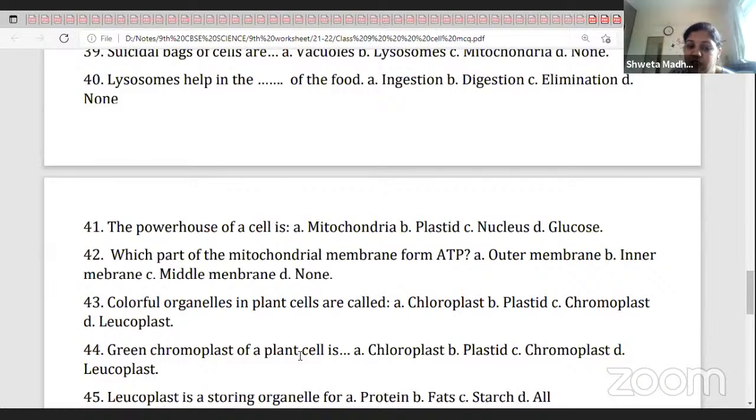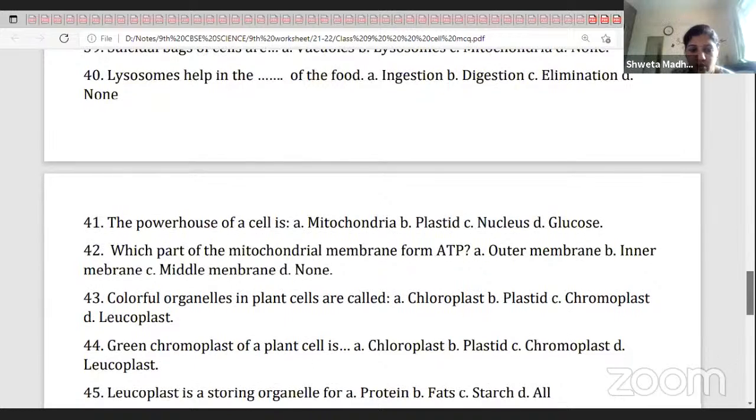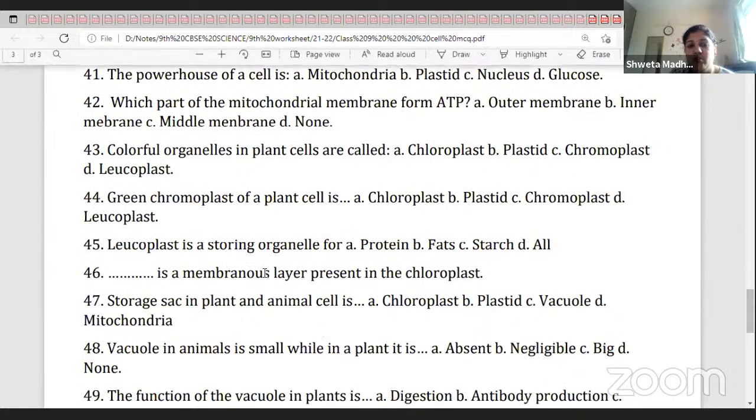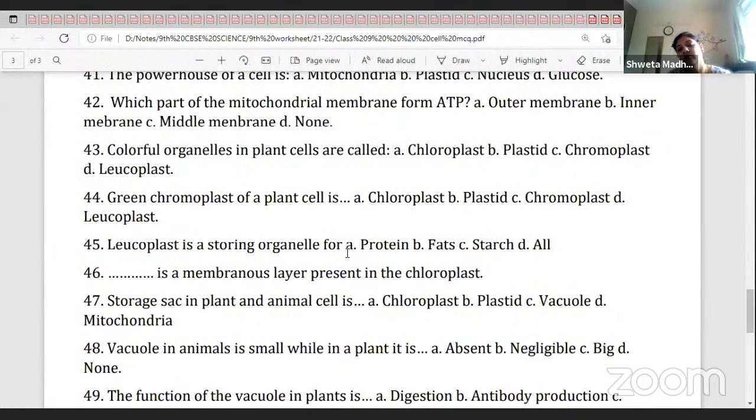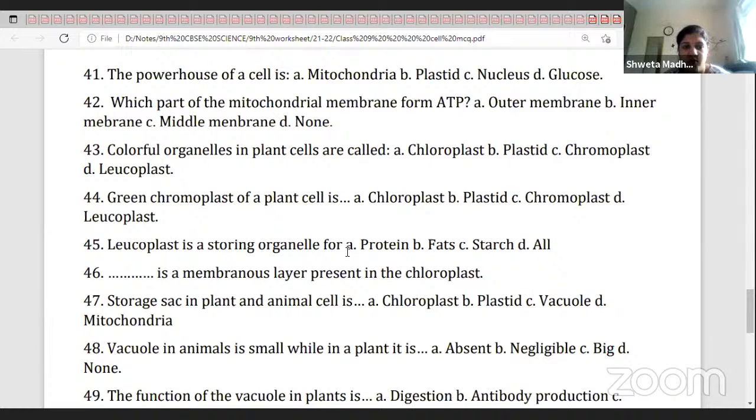The green chromoplast of a plant cell is chloroplast. Leucoplast is a storing organelle for protein, fats, and starch, all of them.